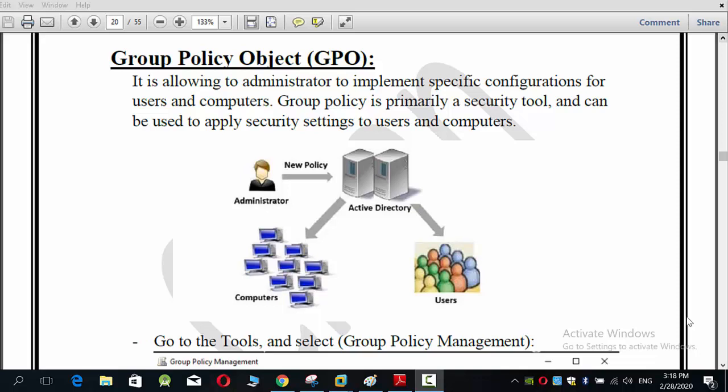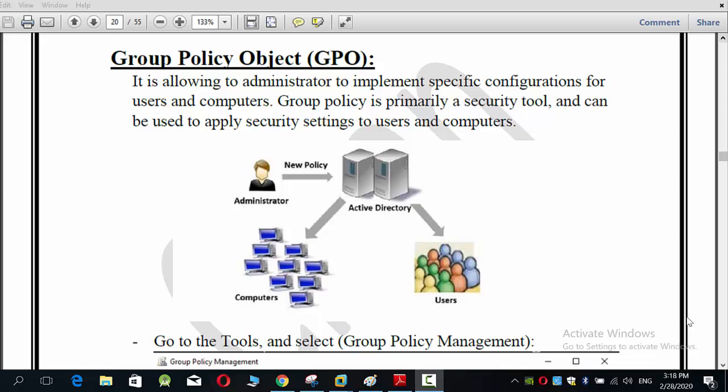In this video we're gonna talk about GPO or Group Policy Management. Group Policy Management and the domain controller is the most important reason that pushes many big companies to pay a lot of money just to use Windows Server and not Unix and Linux, because just in the Windows Server there is something called domain controller, Active Directory and the group policy object. So it is very important.